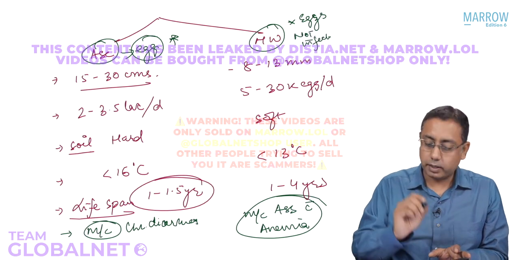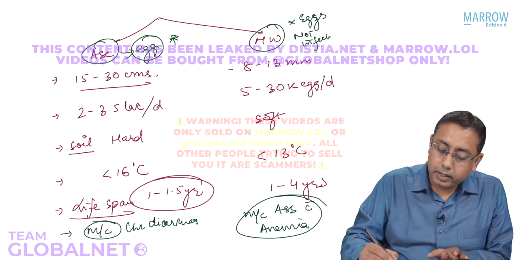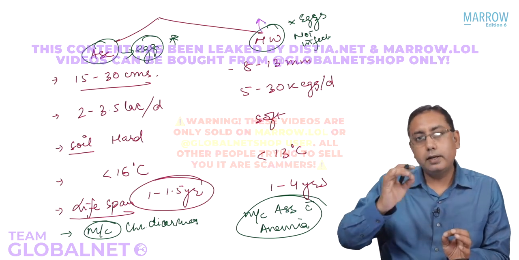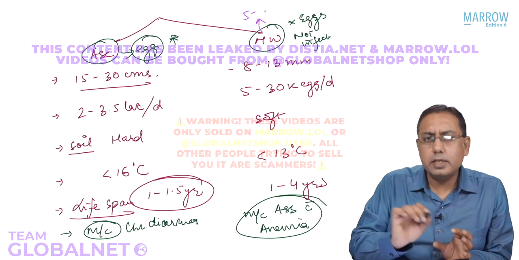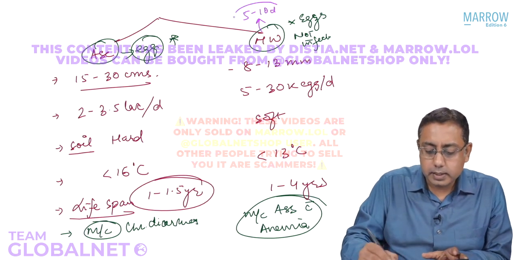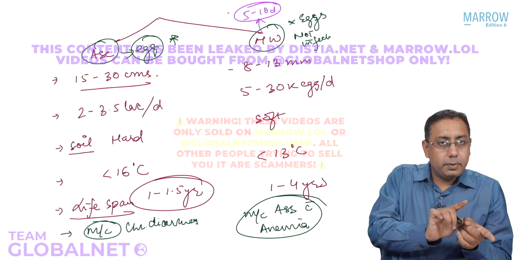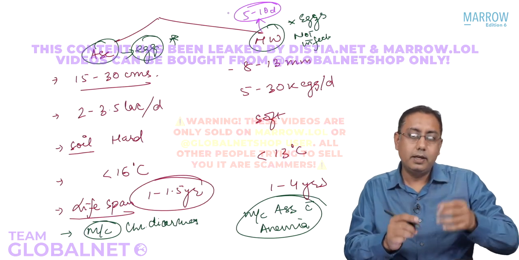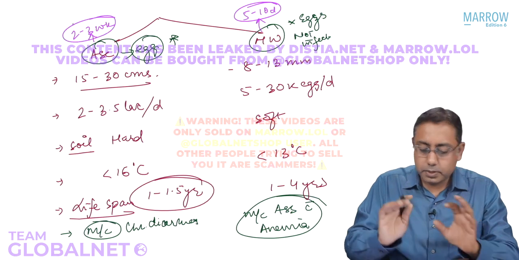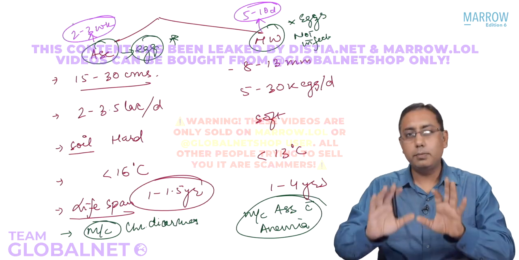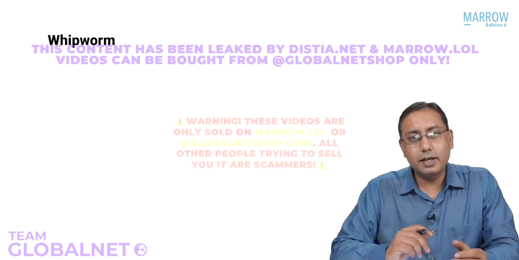Eggs are not infective. How much time will it take for hookworm from egg till larva? The larva is infective in hookworm, right? The extrinsic incubation period is 5 to 10 days, whereas the extrinsic incubation period for the egg to become infective is 2 to 3 weeks. So these are a couple of MCQs which are directly asked in your exam. You cannot afford to forget them. So let's take up the next one.